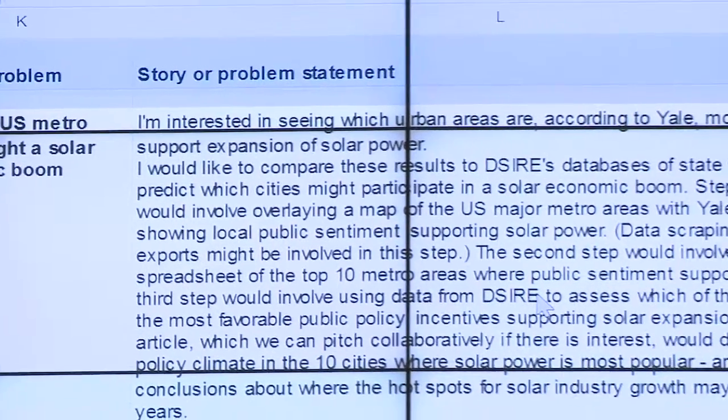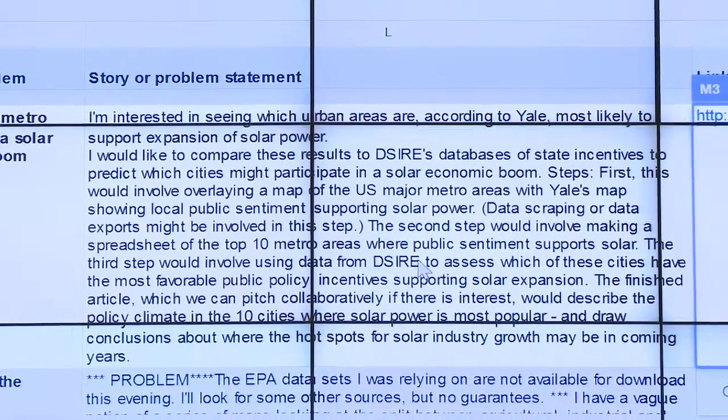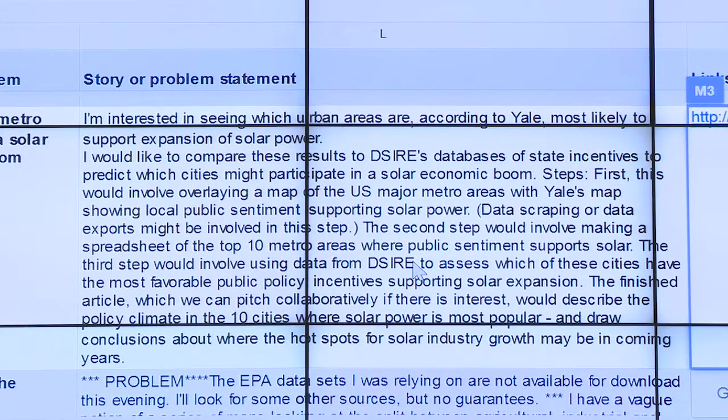First of all, we were looking at Yale's data on public perception of renewables and picking out indices that show that in a given state, there is strong support for renewable energy. And then we were also looking at a website called DSIRE, which catalogs state incentives on renewable energy. So that was what we started with.